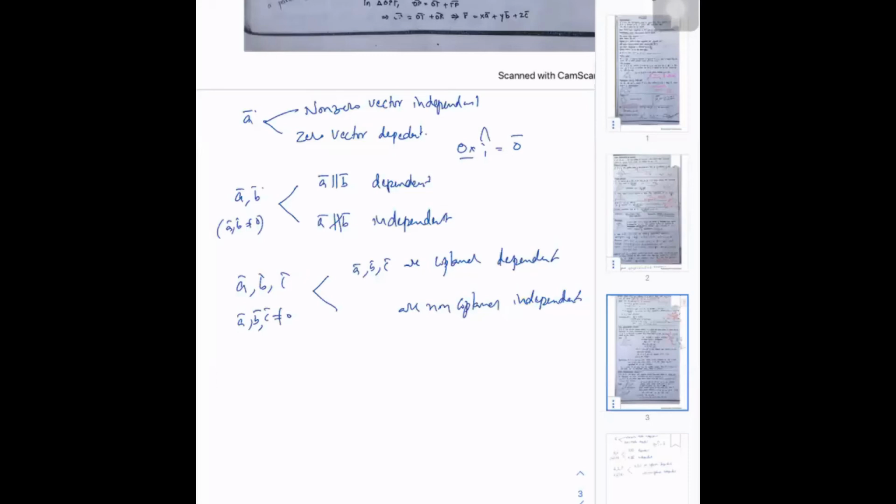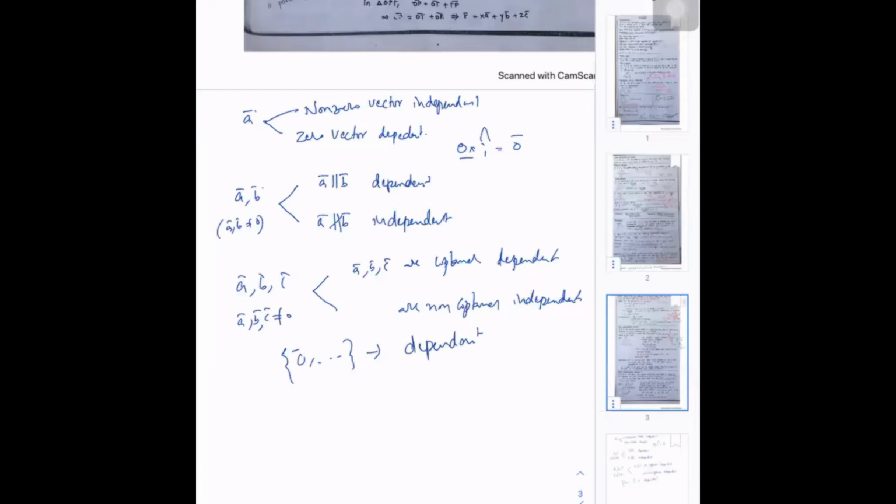For four vectors or five vectors, there are no separate wordings. So from four vectors onwards, if we want to discuss, then we say it only by definition, but we don't have a particular word like coplanar, collinear, non-zero. And one more important point is, if some vector collection has 0 bar in it, then it is always dependent.